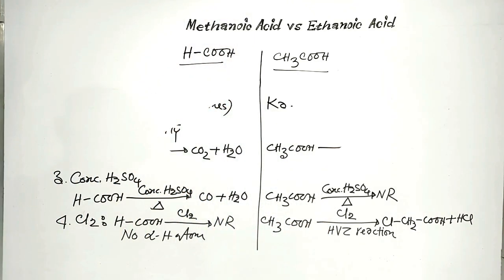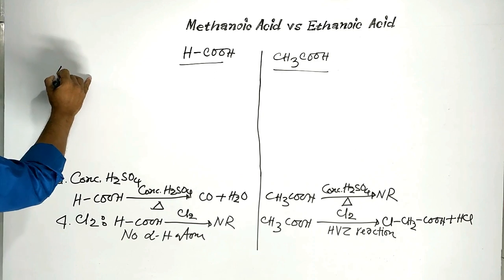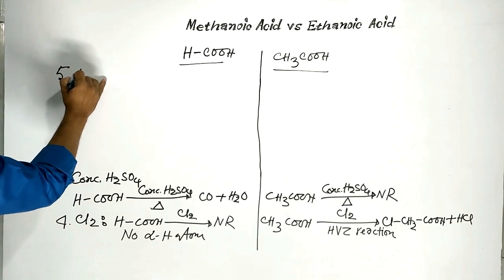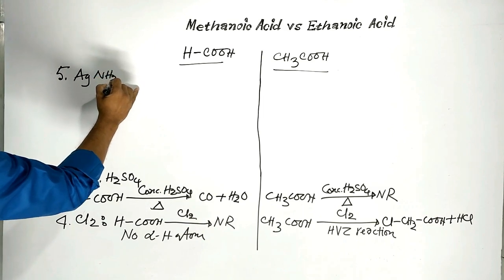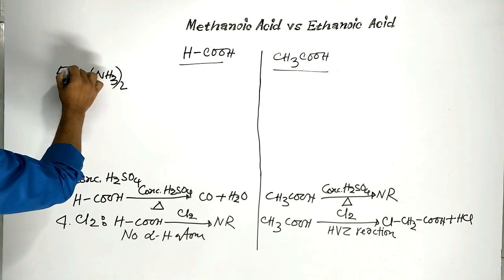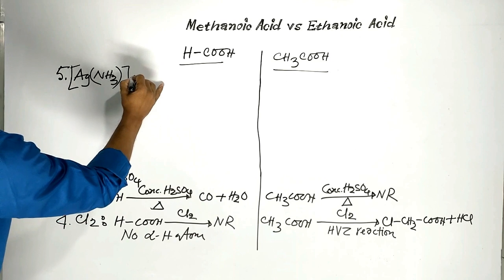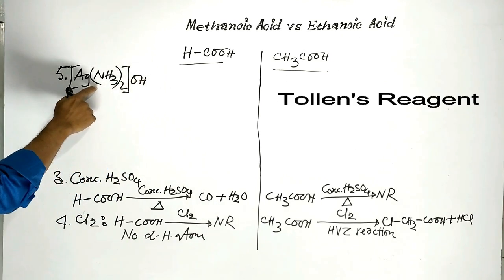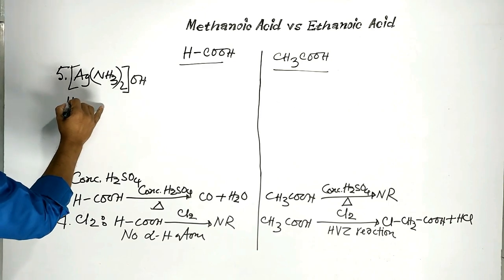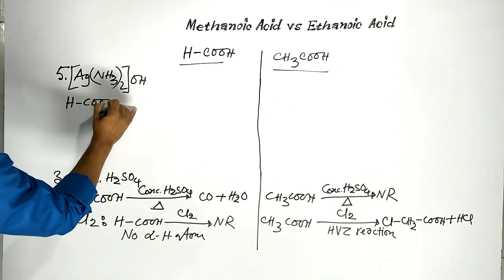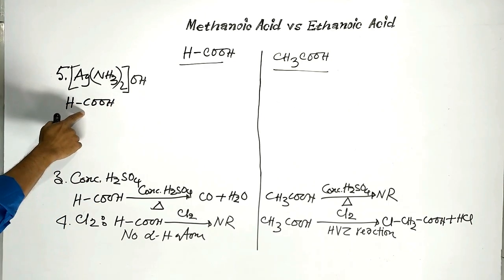Now, point number 5, diamine silver hydroxide, which is a kind of Tollens reagent. Methanoic acid has aldehyde group.